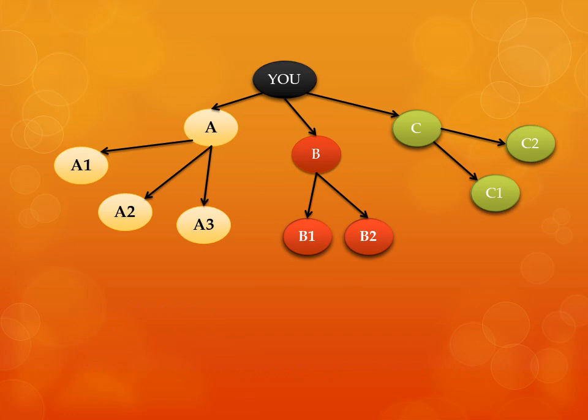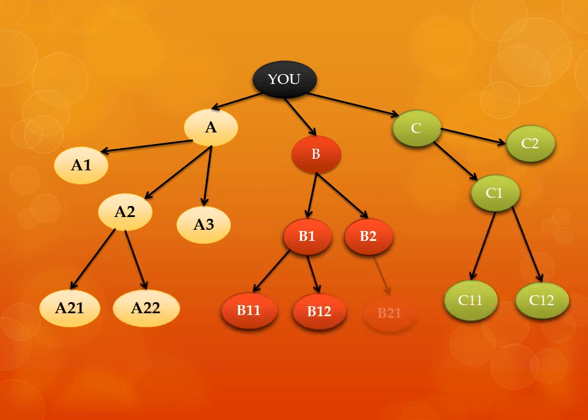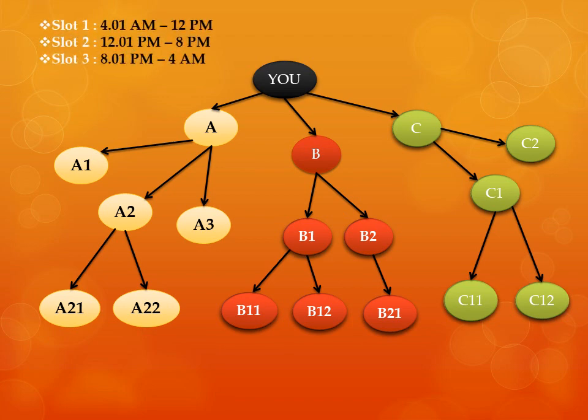Now let's see about timings. Consider your second generation people multiplied and made a total of 7 members in one day, in between 5 to 6 o'clock in the evening. But the time slot here is slot 2. In each slot, the company will give a maximum of 500 rupees. What I said, for each pair you will get 200 rupees. When I said 7 members join, 3 pairs are already made.